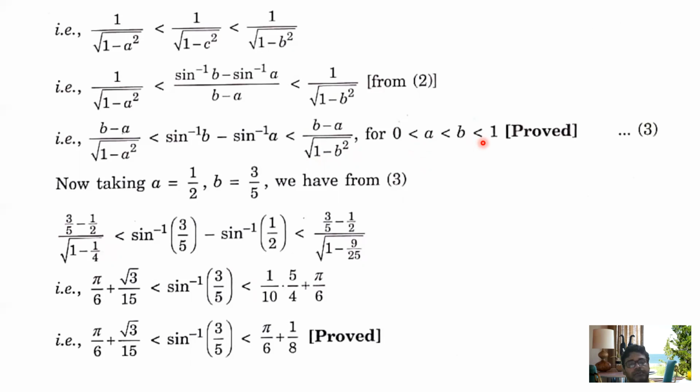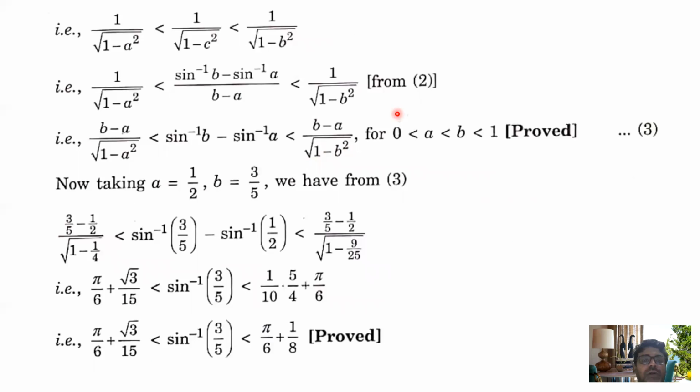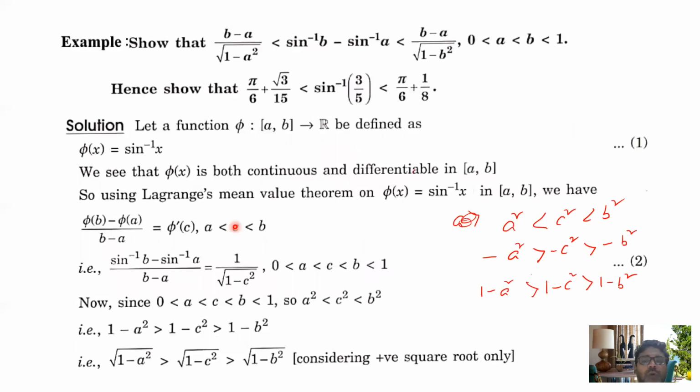Now we have a second part. What is your second part? For the second part, from this relation you have to establish this. Then you have a question in your mind: how to decide what is your a and what is your b. Just check what is common on both sides. Pi by 6 is common on both sides. So from here it is clear that if I enter pi by 6 here, we can transform on both sides. Clear or not?